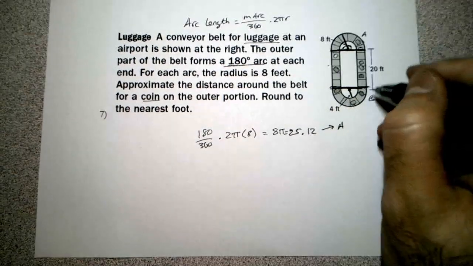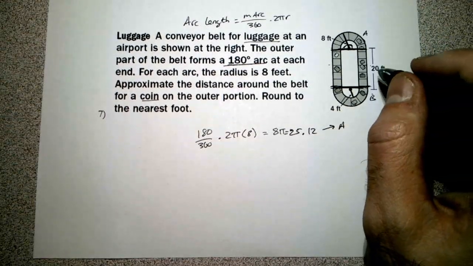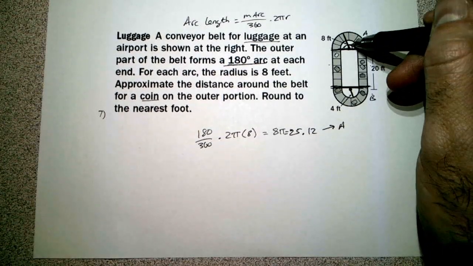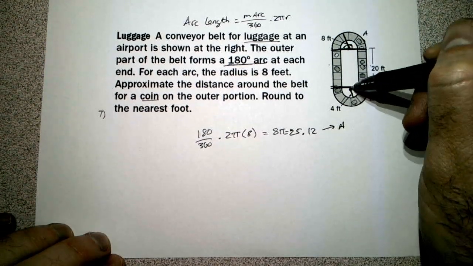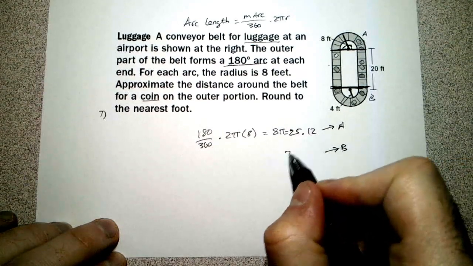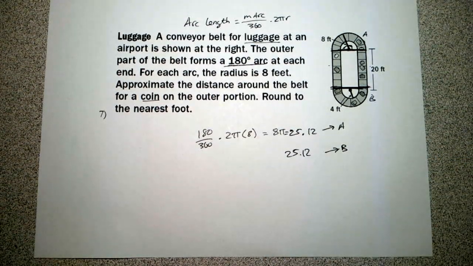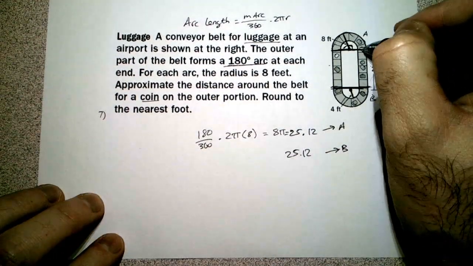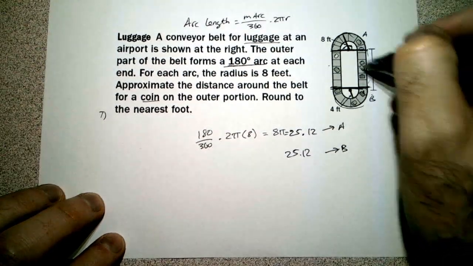Now B is also going to have a radius of 8. Now it says 4 to here. That's not even important, right? This whole thing's going to be 8. And so B is going to have the exact same size, right? And so far we have 25.12, 25.12, 20, and 20.